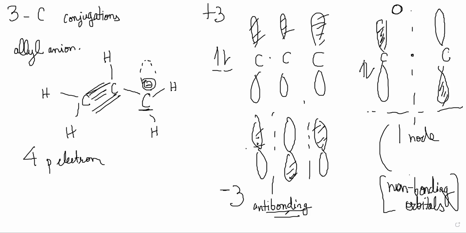Sir, how do you differentiate between the non-bonding and anti-bonding? It's easy to differentiate because anti-bonding is destructive interference, and here there is no interference. Destructive is actually higher in energy, while here there is no interaction.